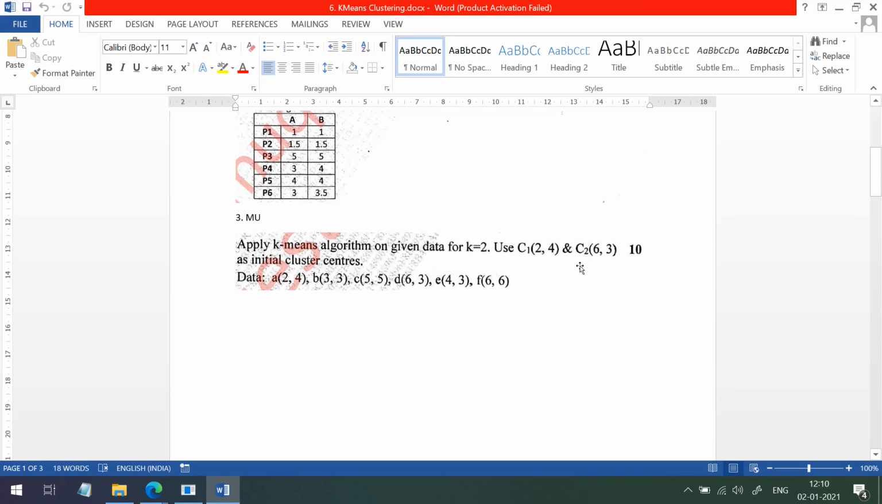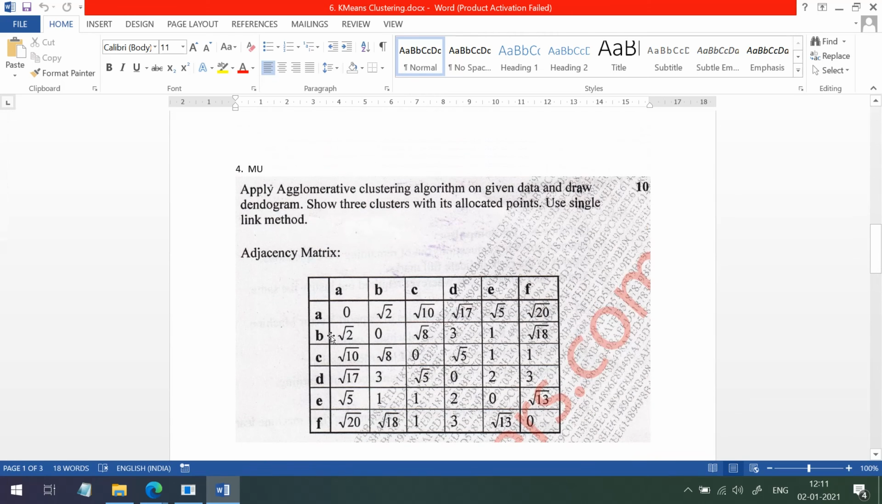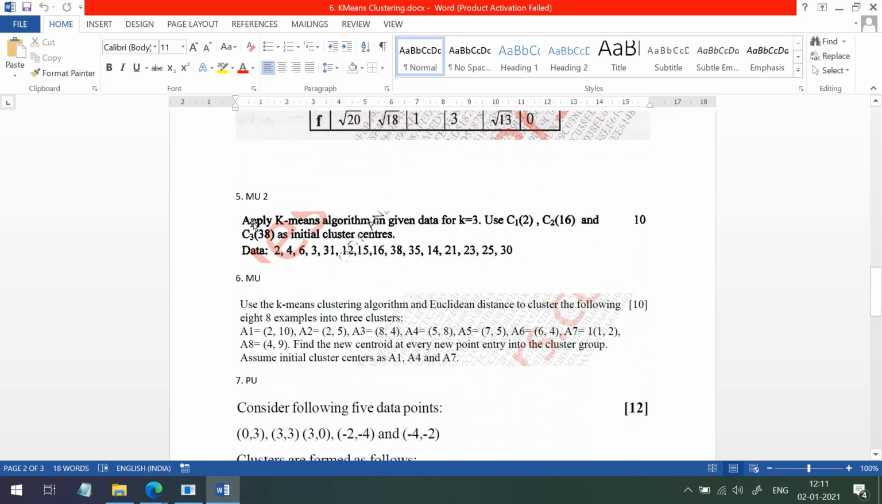Okay, final answer will be same, but intermediate answer will be different. So that's why they will give the initial value for the centroids also. So that means answers of all the students will be same. Data points are given. Okay, so this is a very easy question. Again, this is based on agglomerative clustering algorithm. This question is asked twice in Mumbai University.